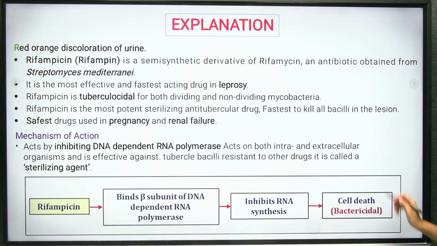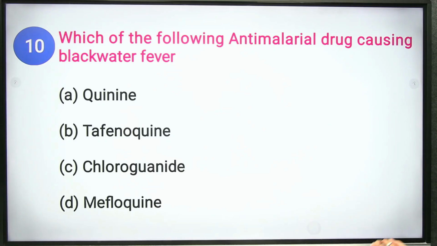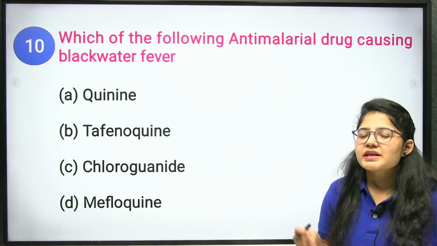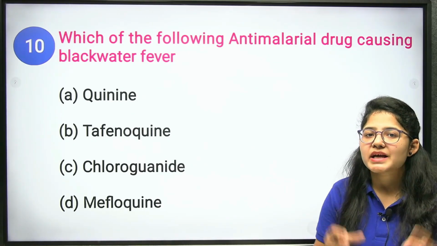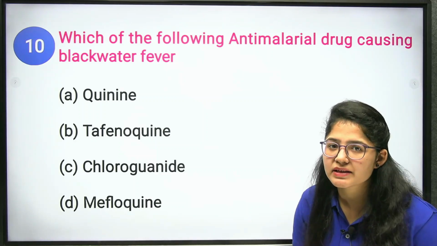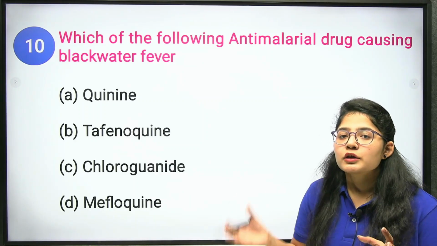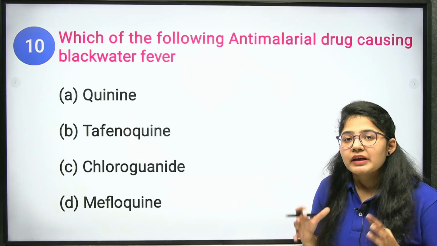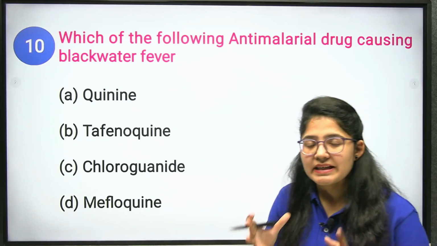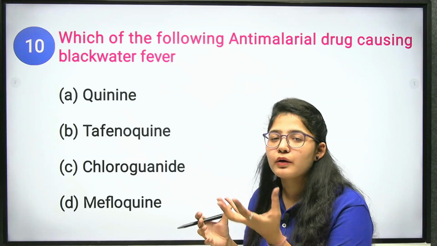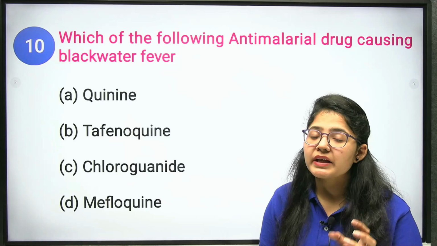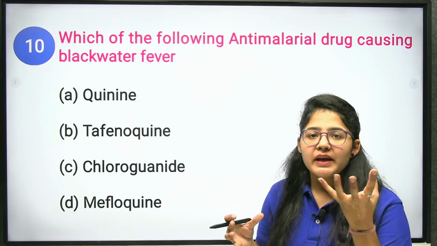Next question. Which of the following anti-malarial drugs causes black water fever? What is this black water fever? Black water fever is a condition when there is massive destruction of the red blood cells, causing hemoglobin to circulate in the blood in a maximum amount as well as in your urine. Now, whenever you see a maximum amount of hemoglobin on a plate, it looks black in color due to the dark red color accumulating in a large amount.